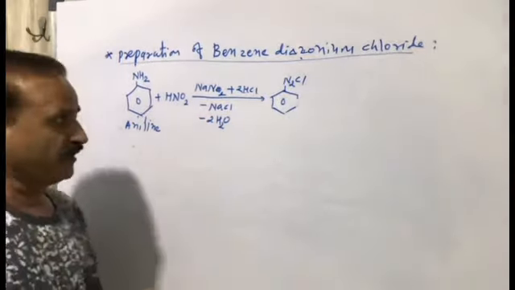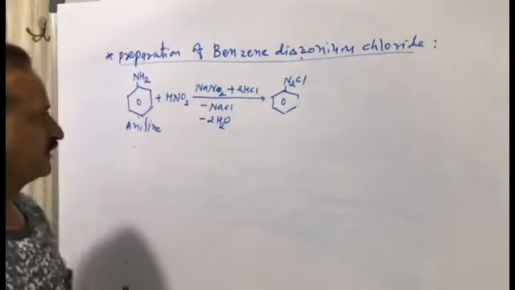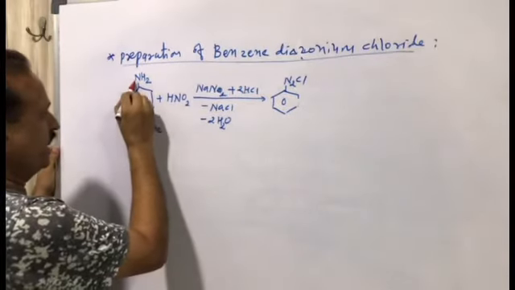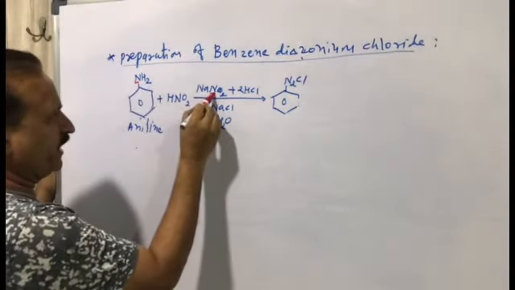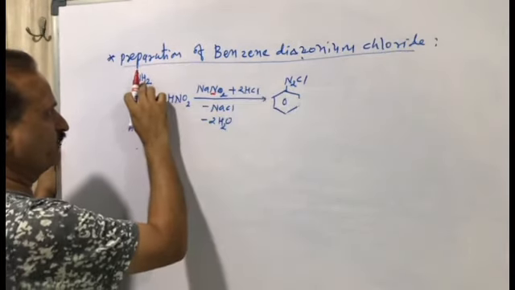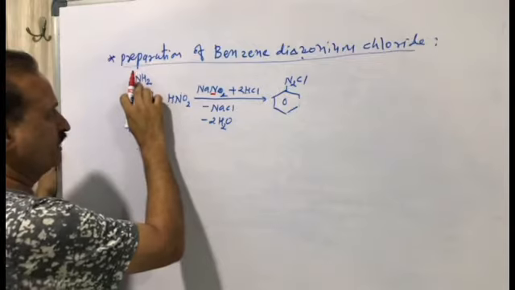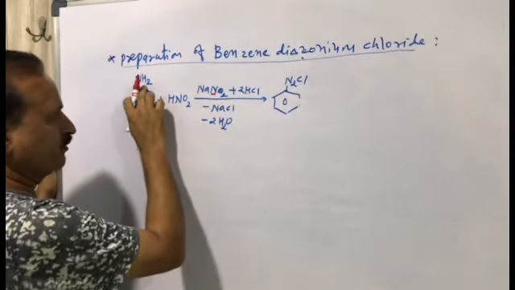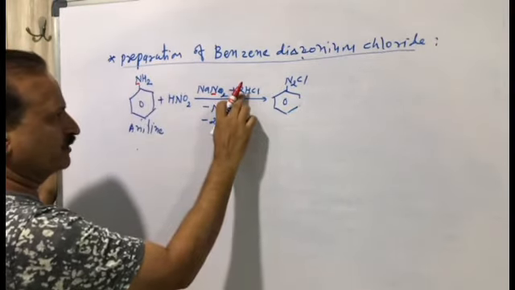Let's discuss how the equation is balanced. One N is as it is, another N will attach. So this is N2. One Cl will attach in place of two hydrogen, so it is N2Cl. Two hydrogen is over here, two hydrogen is over here.